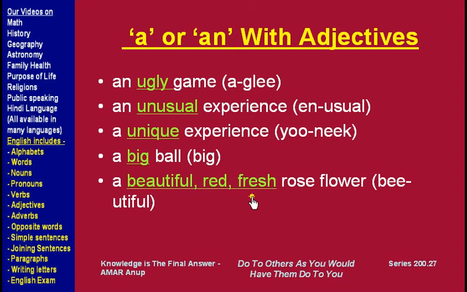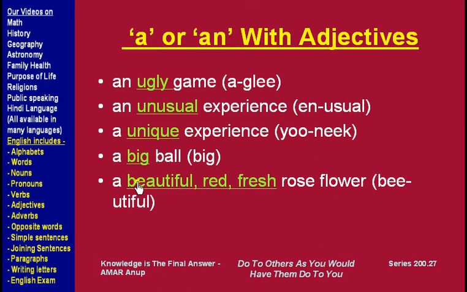In our chapter on adjectives, we will tell what the order is if there are more than one adjectives, which one comes first, which one comes second, which one comes third. But here the adjective which is the first one after the article is the one used. So we say a beautiful red fresh rose flower.